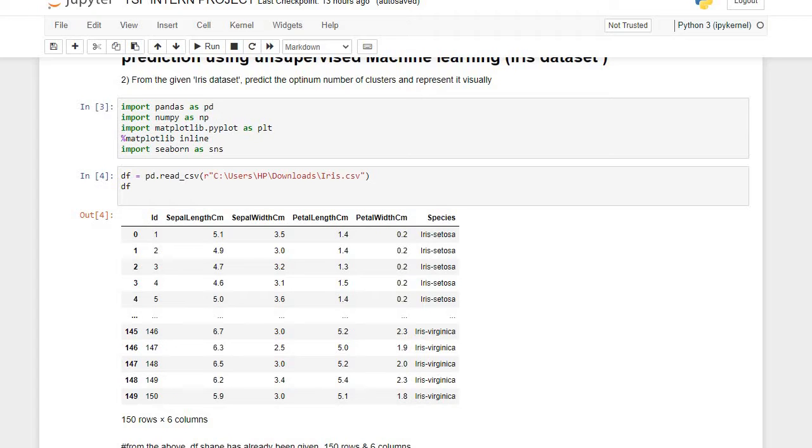This time around, I had to download the CSV file onto my laptop, and I went to the downloads folder in my computer and copied the file path, right? And I went ahead and included this r you're seeing here. Why?